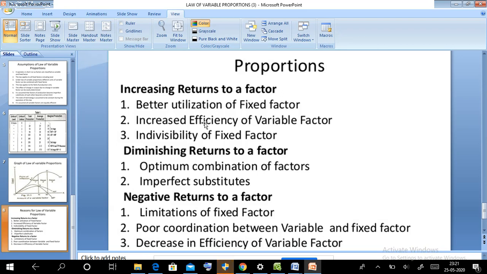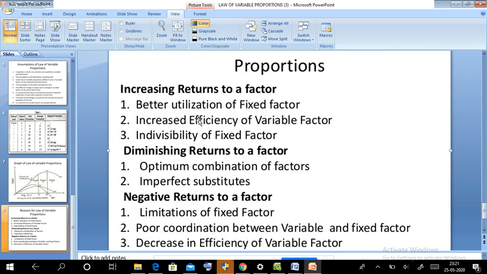In the total law of variable proportions, we are seeing that there are two types of factors of production: the fixed factor and the variable factor. We keep land fixed and change the laborers. When we increase the laborers, what is happening to the total product, the average product, and the marginal product, we have explained with the help of a table, and then plotted those points in the graph.